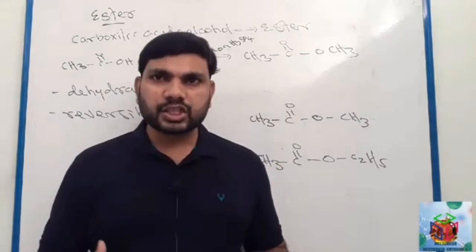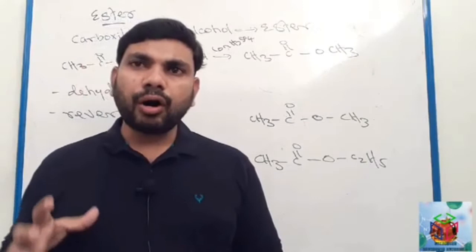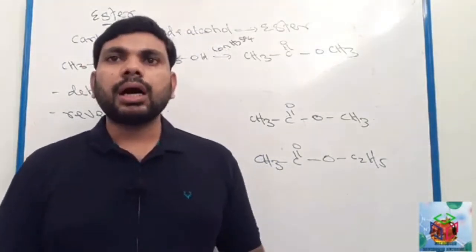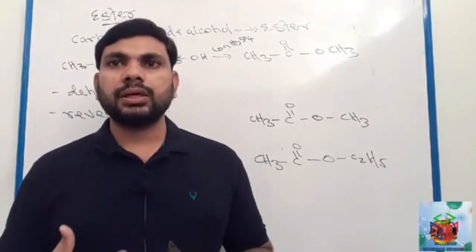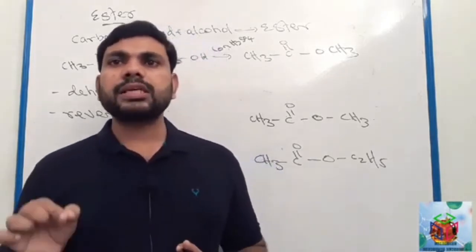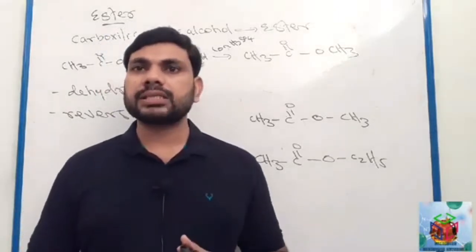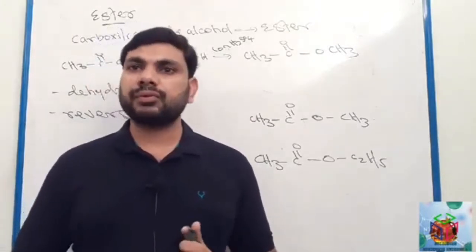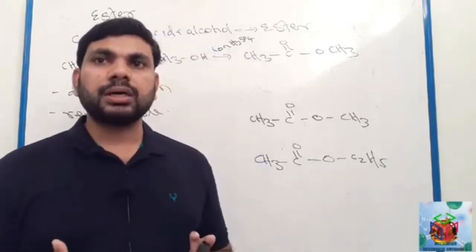To study here ester, another type of organic compound. Ester is formed by the reaction between carboxylic acid and alcohol. Alcohol and carboxylic acid react together to form ester. Look here, this chemical reaction takes place in the presence of concentrated sulfuric acid. This concentrated sulfuric acid helps to remove water.